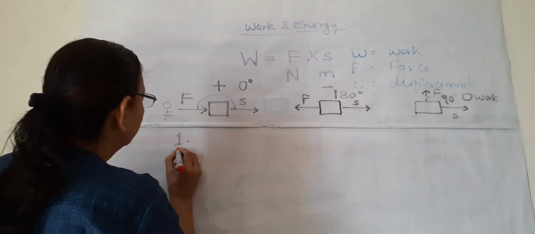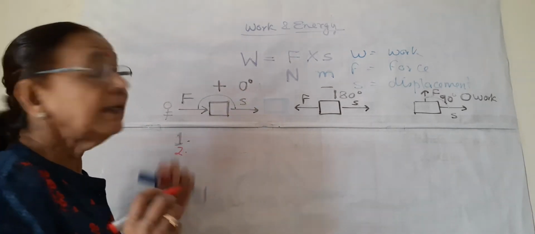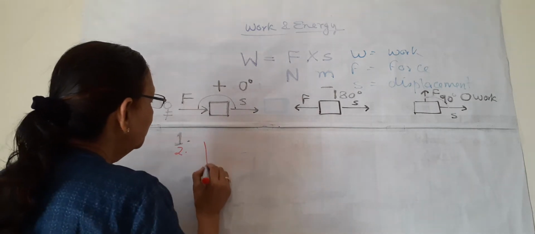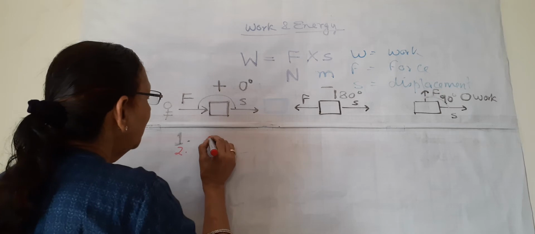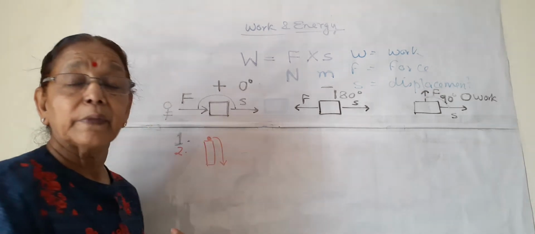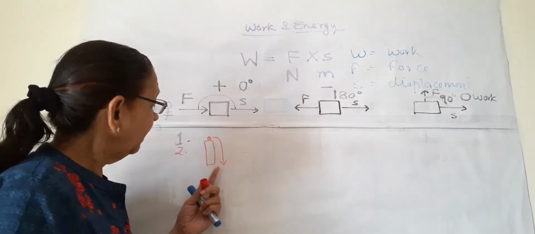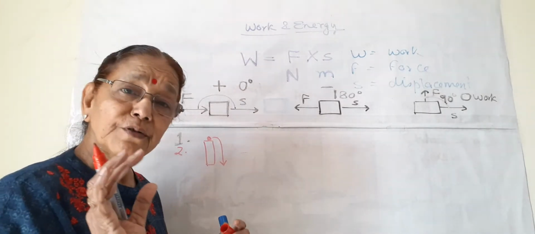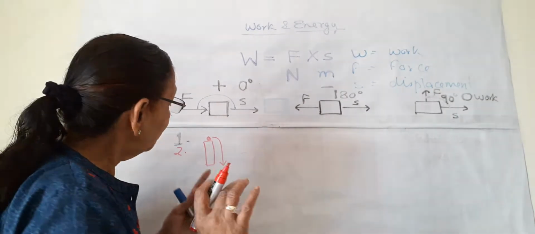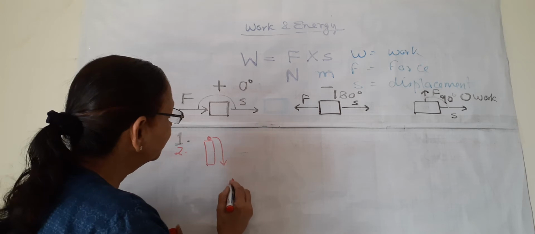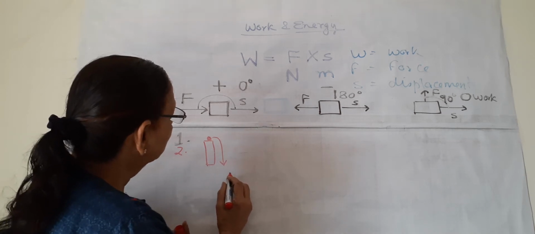Now, the second example of positive work. Suppose this is a building, a ball is kept here and it is falling down. How will the ball fall down? It will fall down under the influence of the gravitational force of the earth.